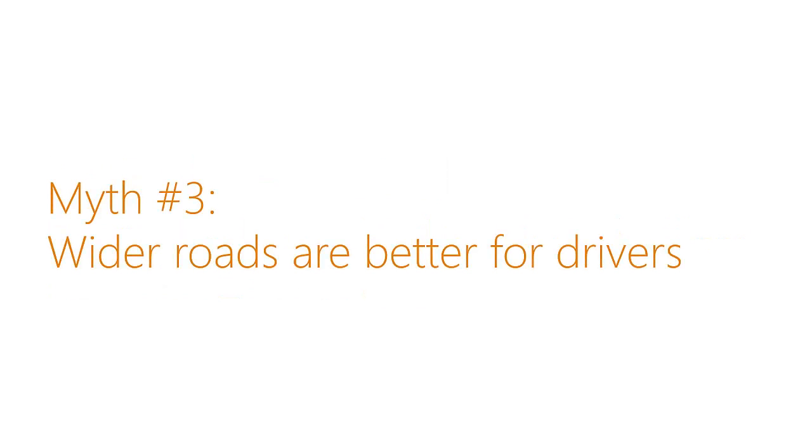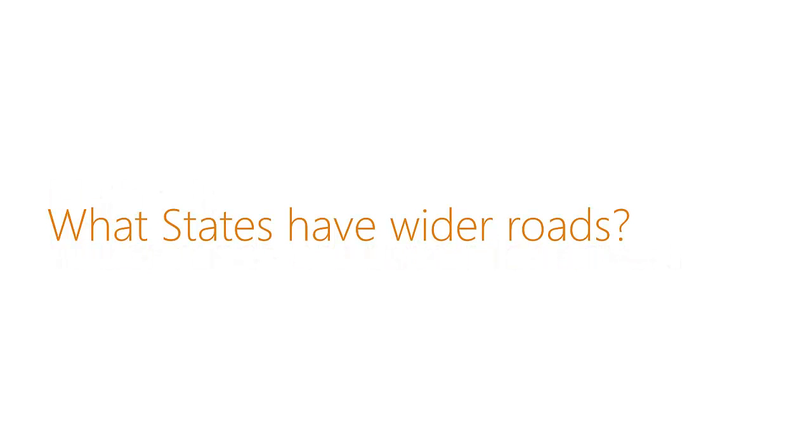Let's move on to myth number 3, where we want to bust that wider roads are better for drivers. This requires us to find out what states have wider roads. In this lab, my team has prepared a report on US states and lanes. Using Power View on the Excel app, I can quickly check which top states have wider roads with more lanes.